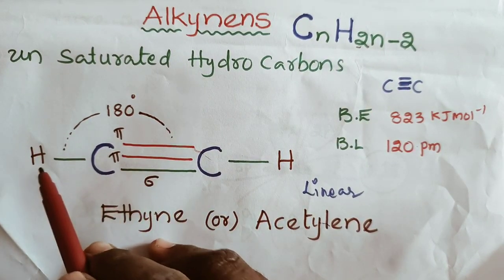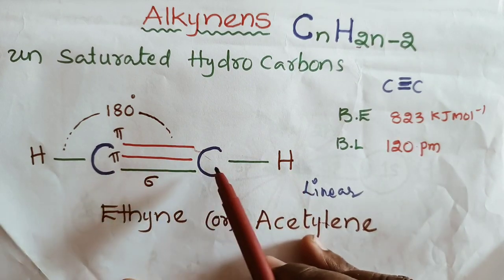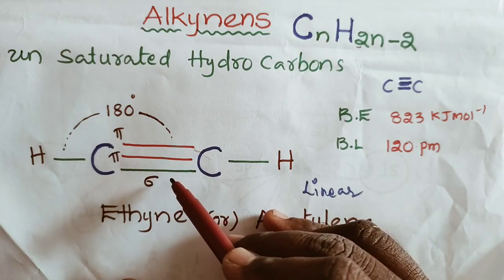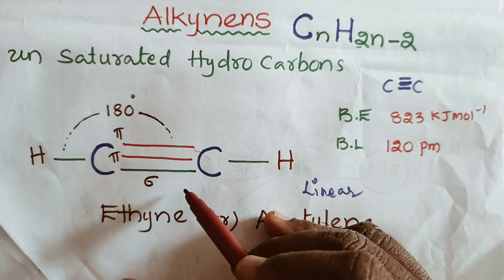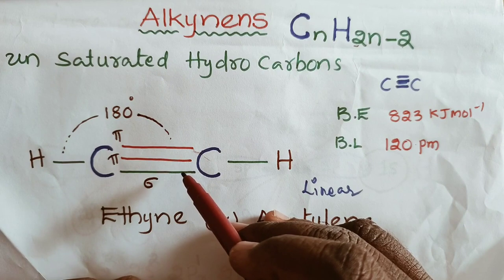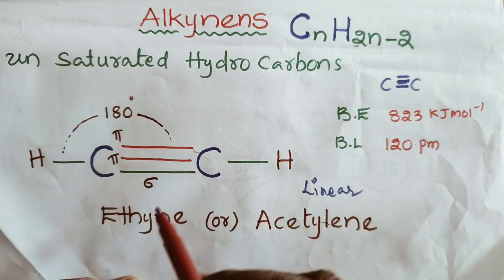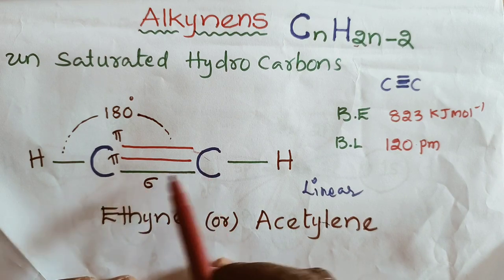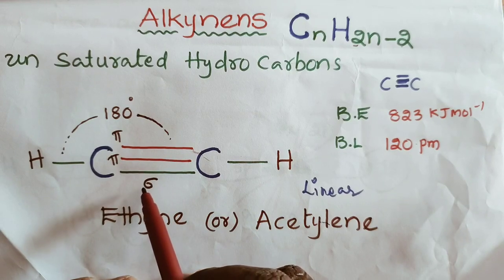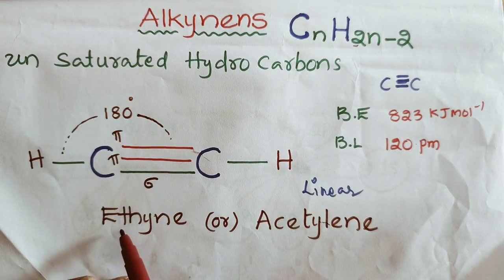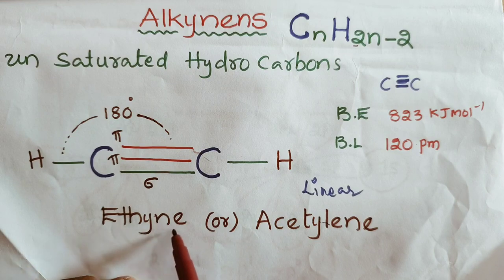So there are two carbons and two hydrogens, C2H2, and between the two carbons we observe that three bonds are present. One is a sigma and the other two are pi bonds. So one sigma and two pi bonds are present between the two carbons. Now the name of this structure: how many carbons are present? Two carbons. From the IUPAC point of view, the prefix is eth and the suffix is -yne, so that is ethyne.